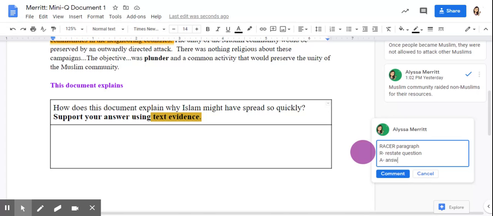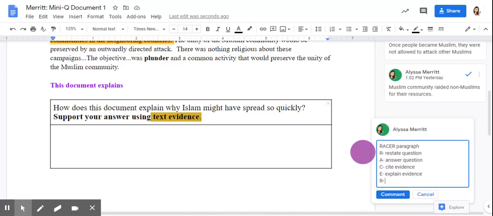A stands for answer the question. That's going to be our topic sentence. C is for cite evidence. E is explain evidence. And the final R is rephrase topic sentence.